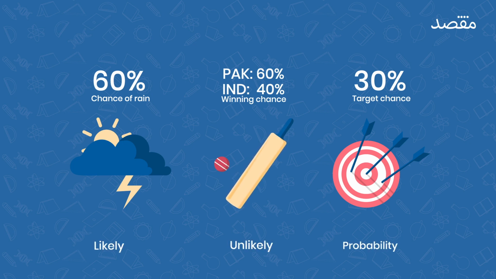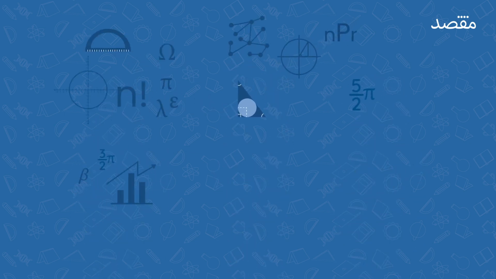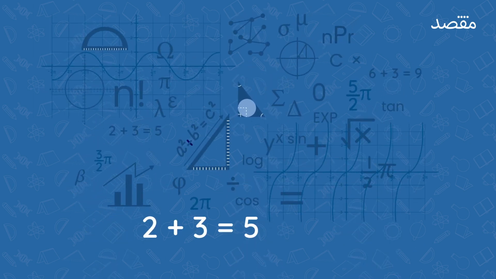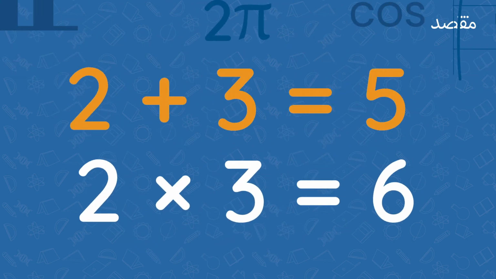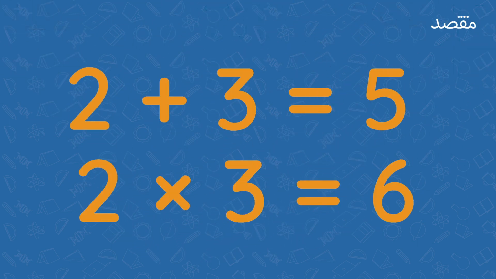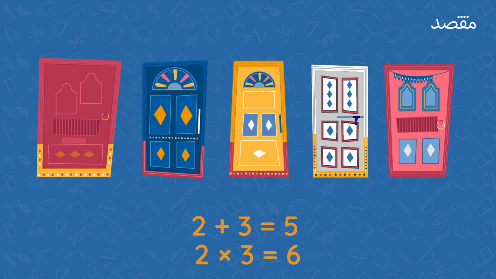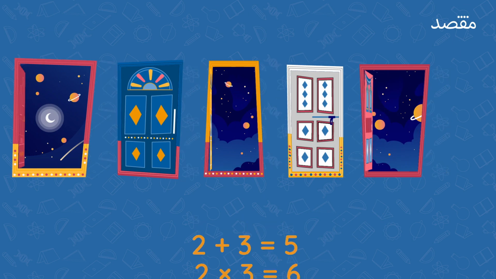That is probability. Usually math में हम ऐसे events से deal कर रहे होते हैं जो certain होते हैं, जैसे 2 + 3 से हमें 5 मिलता है और 2 × 3 होता है 6. There's no uncertainty at all. But in the real world, things aren't always so predictable.